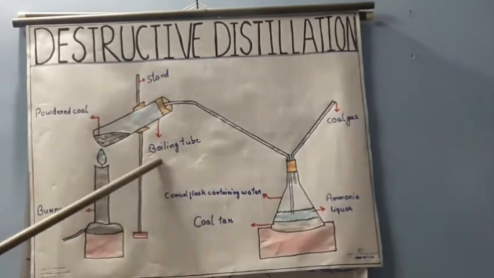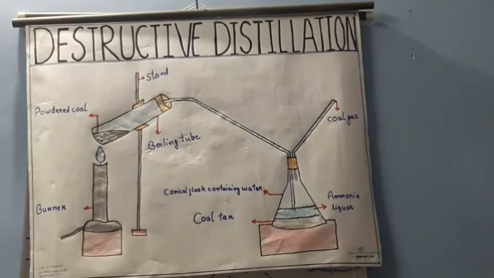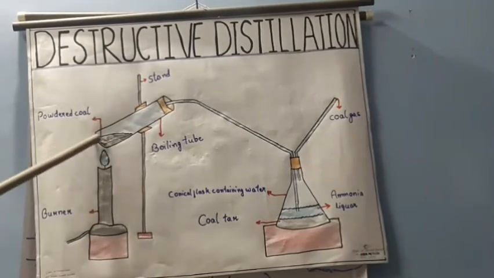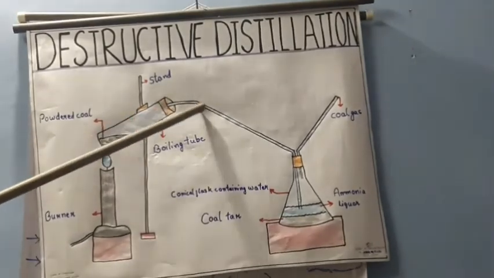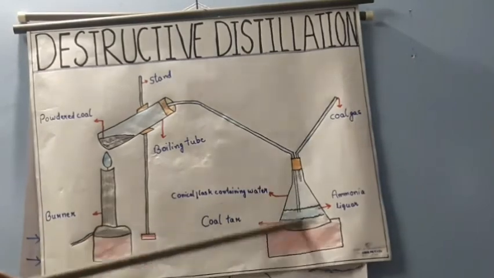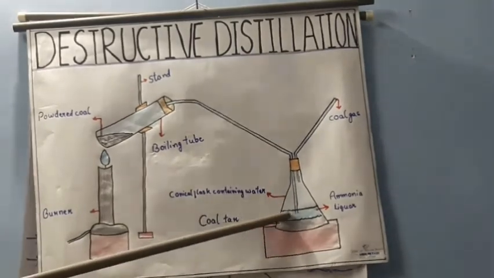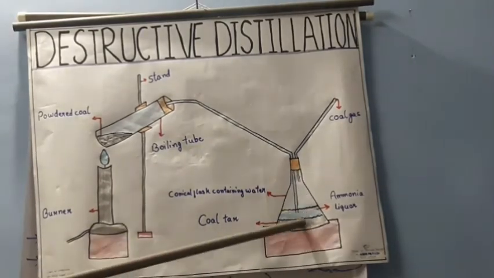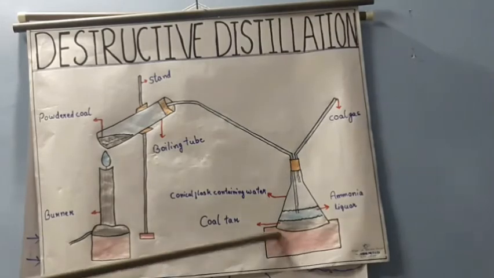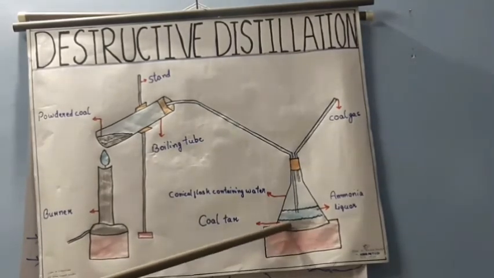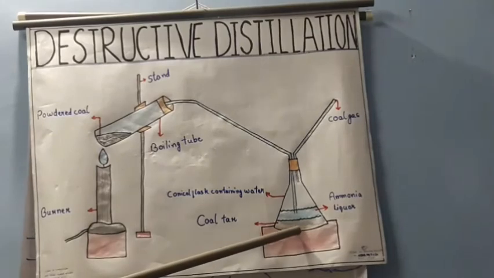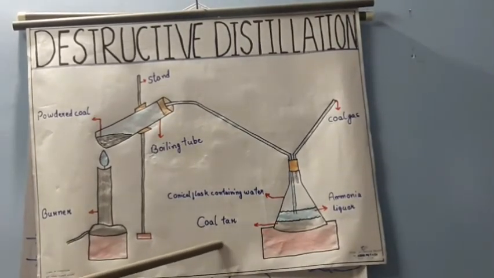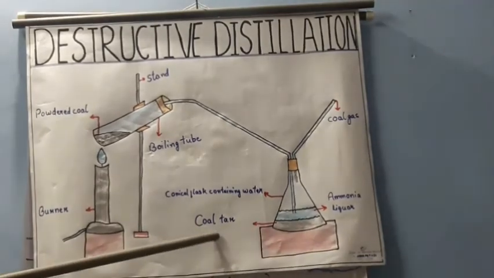The powdered coal is heated with the burner from the bottom, and when it gets heated, the gas from that part goes directly to the conical flask which is already containing water. When this gas goes into the conical flask, there is a leftover residue in the lower part, a black liquid which is known as coal tar, which we are going to study tomorrow.